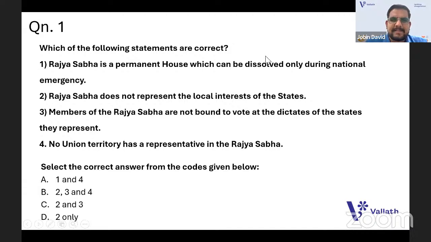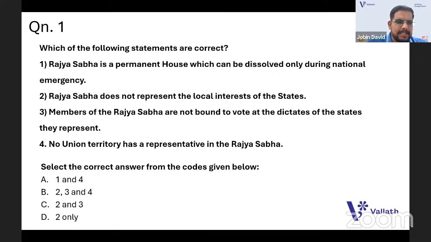Which of the following statements are correct? Rajya Sabha is a permanent house which can be dissolved only during national emergency. Rajya Sabha does not represent the local interests of the states. Members of the Rajya Sabha are not bound to vote at the dictates of the states they represent. No Union Territory has a representative in the Rajya Sabha. So, which is the correct answer from the codes given below? You should check which are the correct answers.